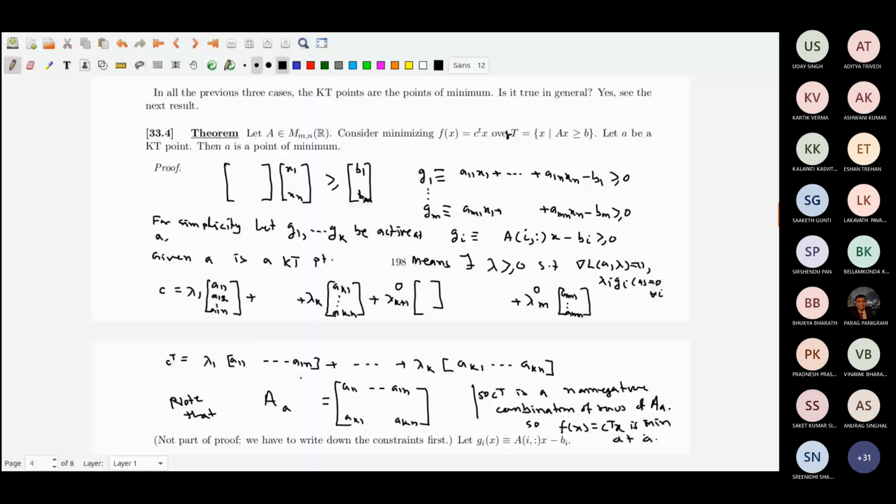Now, the proof of this theorem is over. That if I am trying to minimize f(x) equal to C transpose x over a feasible set, x greater than or equal to b, and I somehow find a KT point, then this is necessarily a point of minimum. Okay, and the converse is also true. So this is the proof written. Okay, this converse is also true because what?